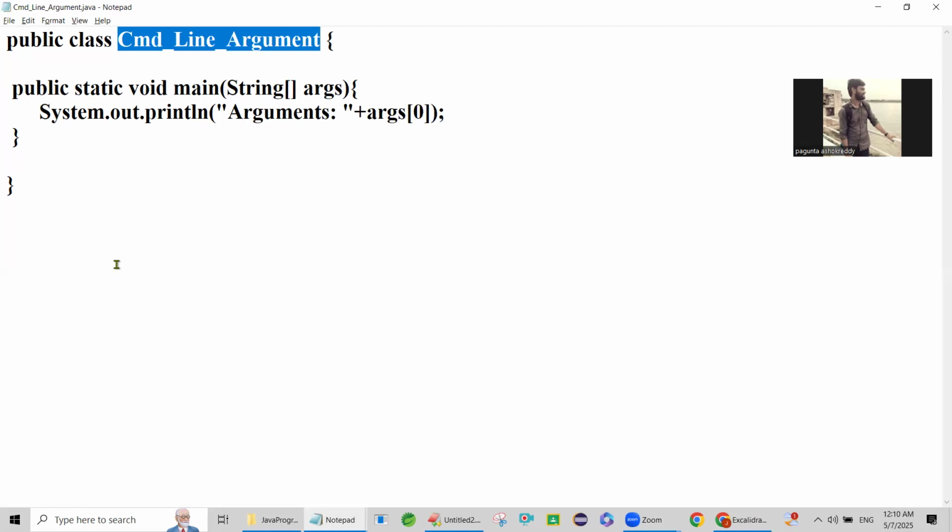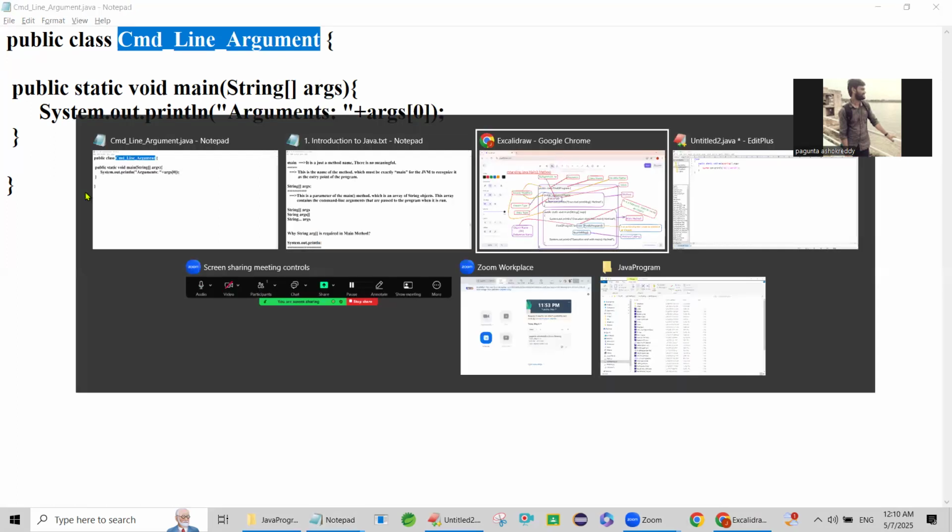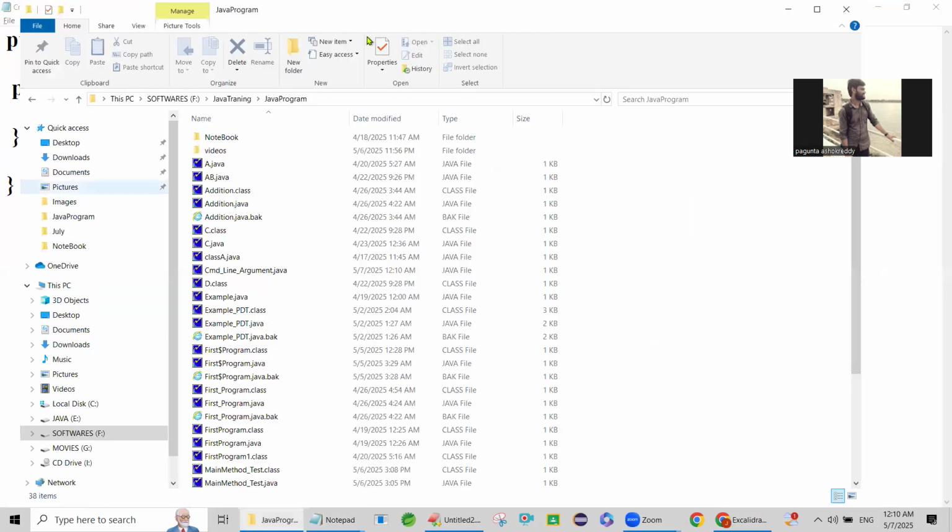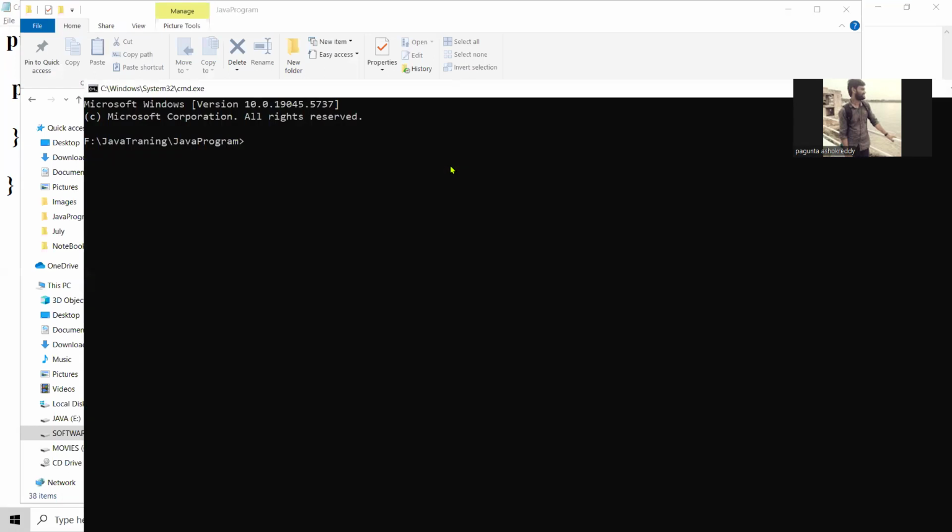Now I'm going to compile. Here I saved it, right? Open the command prompt, then write javac, and the file name, command line argument dot Java. Enter.